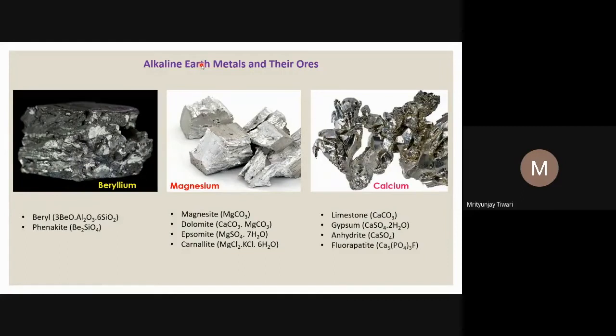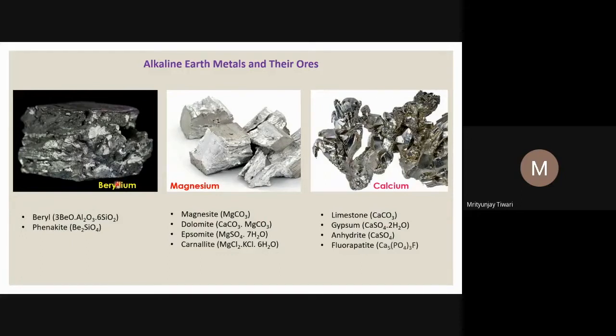So they form their compounds very easily with all these non-metals, and so these metals are usually found on Earth in the form of their compounds. They are not found as pure metals in the Earth's crust or anywhere on Earth. They are found in these compounds, and these compounds are called their ores.